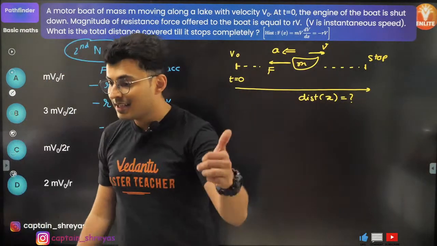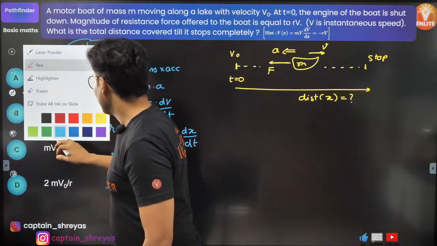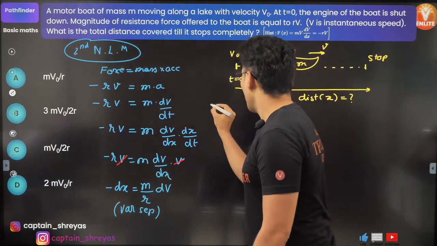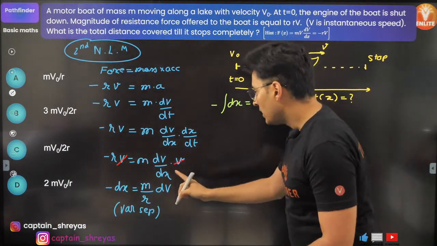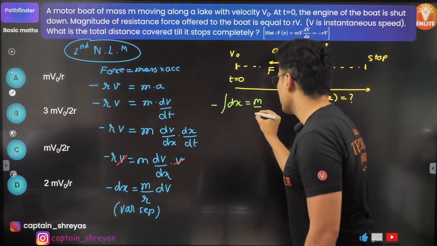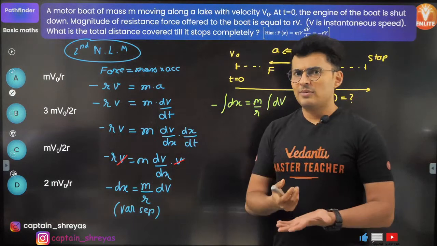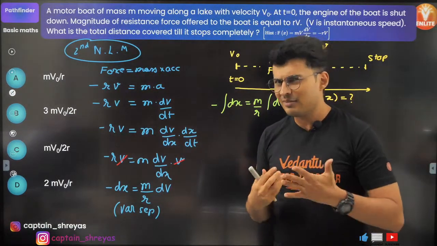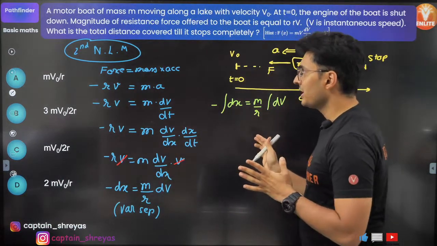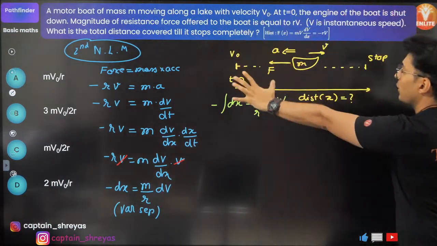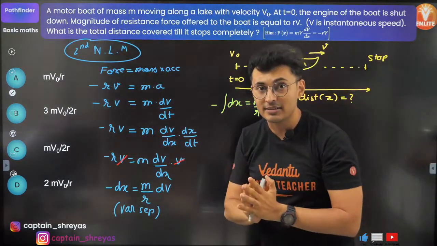What to do next? Integrate. So let's integrate this. So minus integral dx is equal to m by r is a constant, integral dv. Will I prefer definite or indefinite? I feel definite is better most of the times. So I'm just going to use definite integration. Make use of the given information. Whatever was given, I have shown it so that I can visualize it.